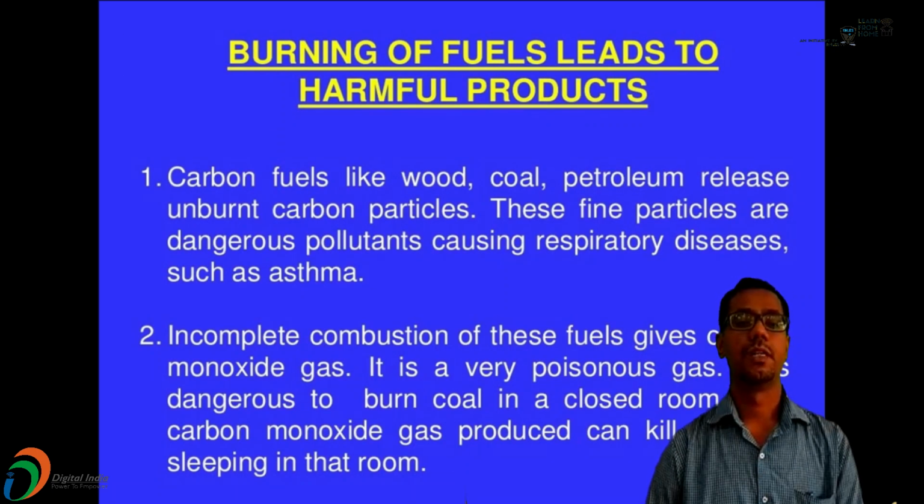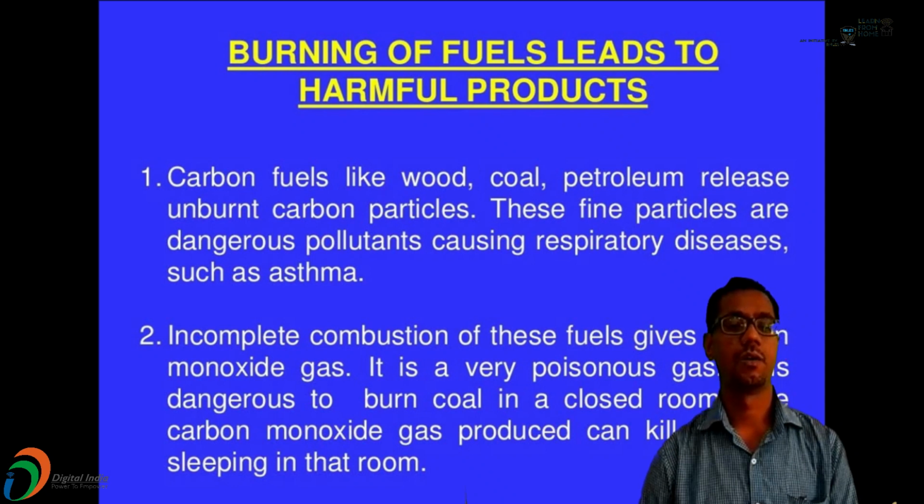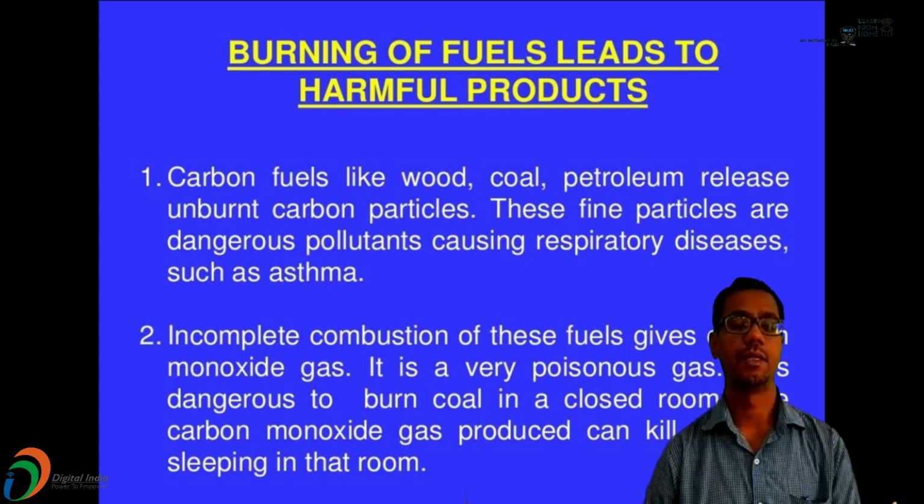Then, burning of fuel leads to harmful products. What types of harmful products are released while burning any kind of fuel? Carbon fuels like wood, coal and petroleum release unburnt carbon particles. These fine particles are dangerous pollutants causing respiratory diseases like asthma. Incomplete combustion of these fuels gives carbon monoxide gas. It is a very poisonous gas.